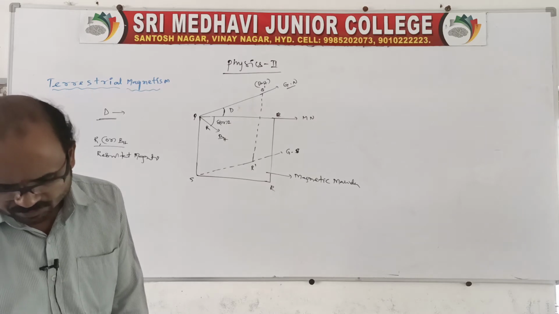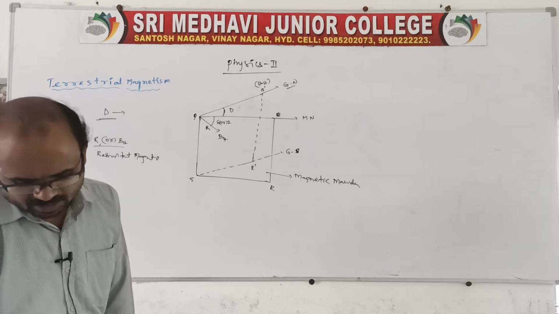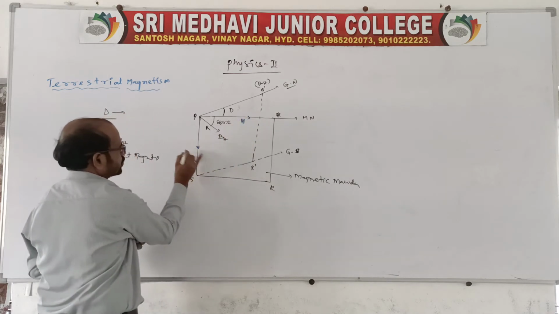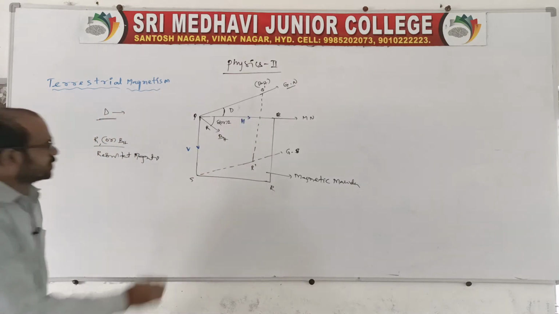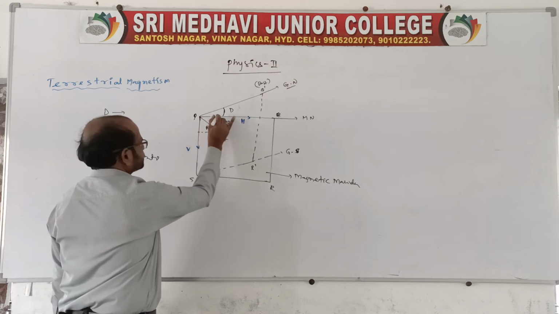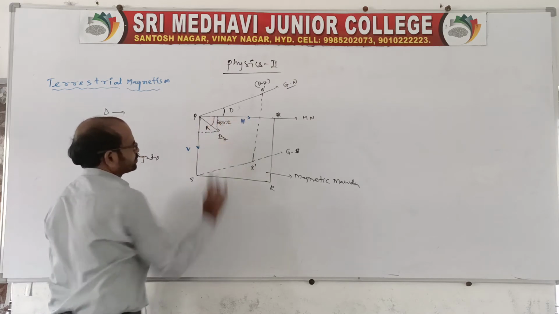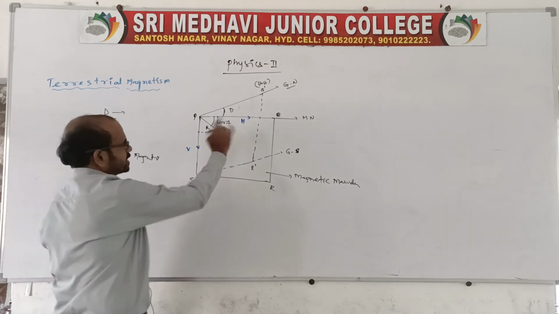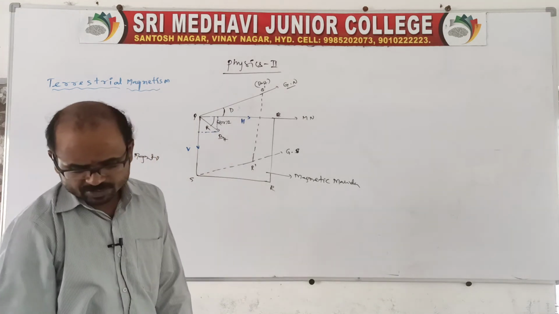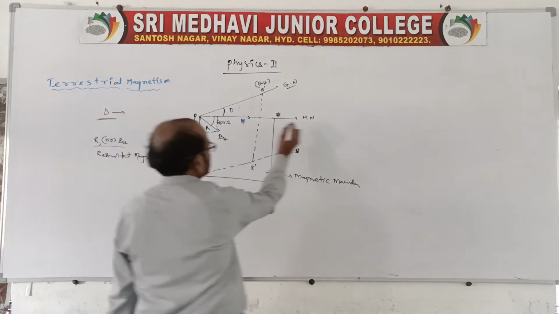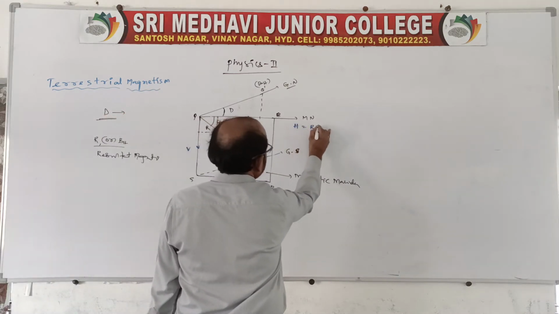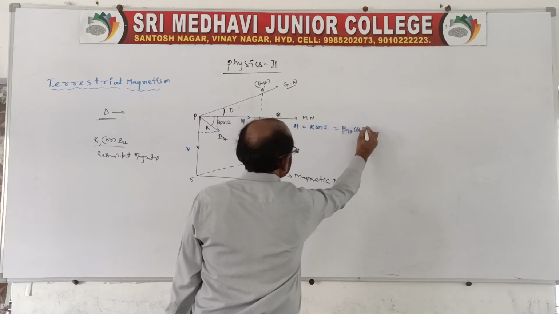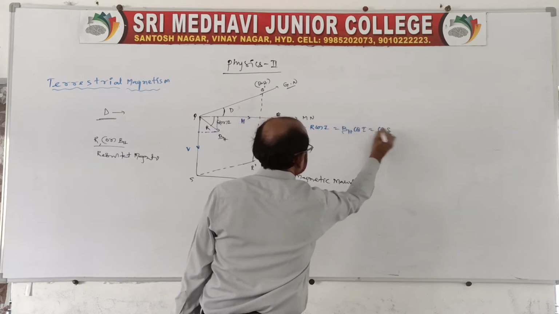Therefore this can be resolved into two components. One is the horizontal component, which is along the horizontal direction. The other is the vertical component. You draw it like this, which makes an angle delta, no? Therefore the horizontal component, capital H, we can write as R cos I, or BH cos I, or also cos delta, no problem.